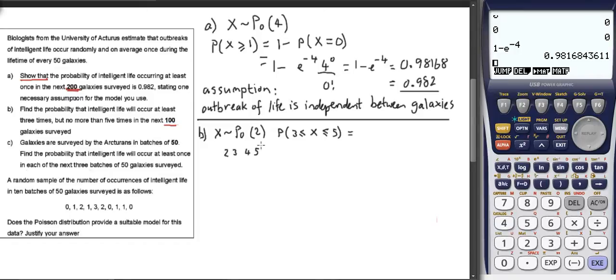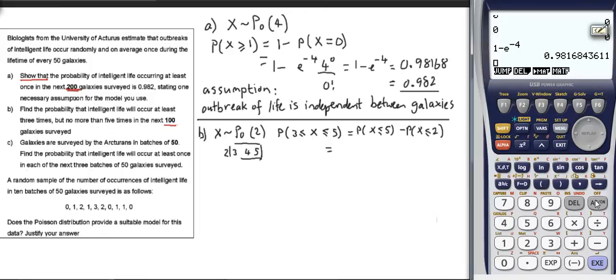So all of that, but not that. So it's going to be the probability that x is less than or equal to 5 minus the probability that x is less than or equal to 2. And I'm going to use the function on the graphics calculator for this.